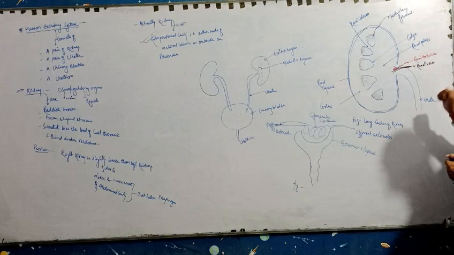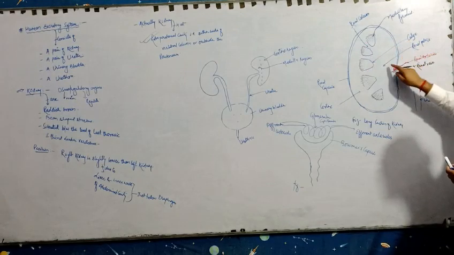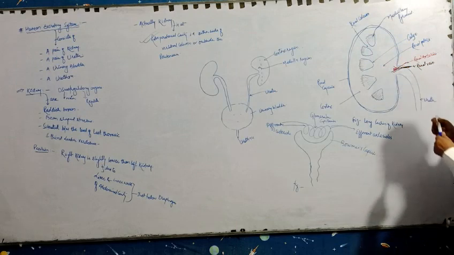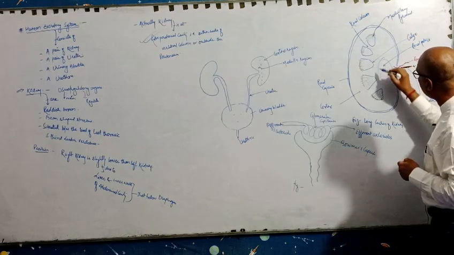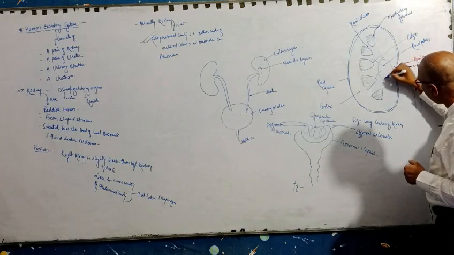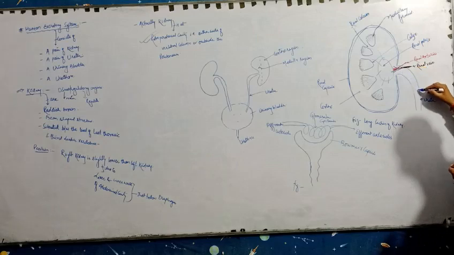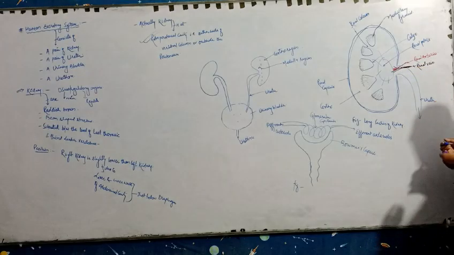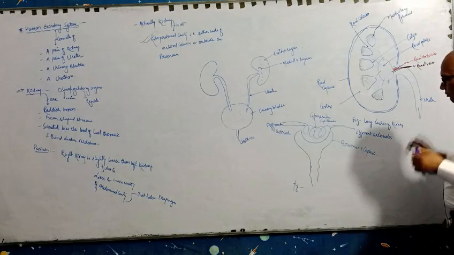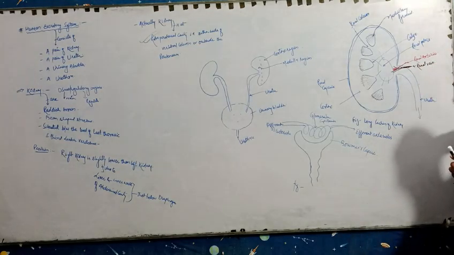After that, this region is called the calyx, and this is the pelvis region. After filtration, urine comes into this region, then goes through the ureter to the urinary bladder, then after the urethra, it passes outside of the body.